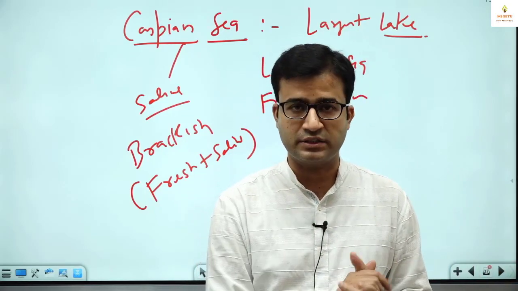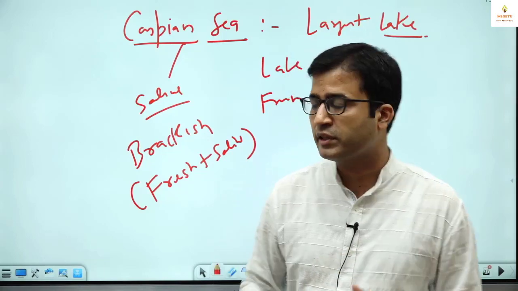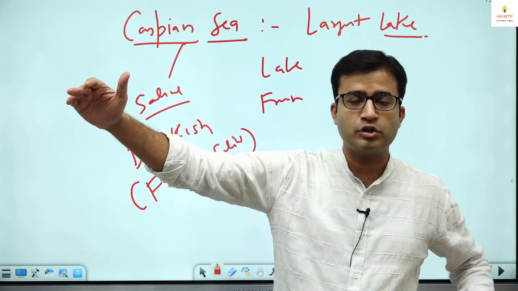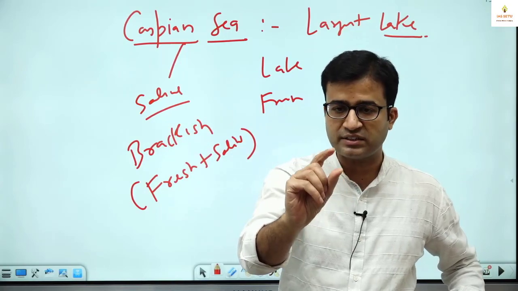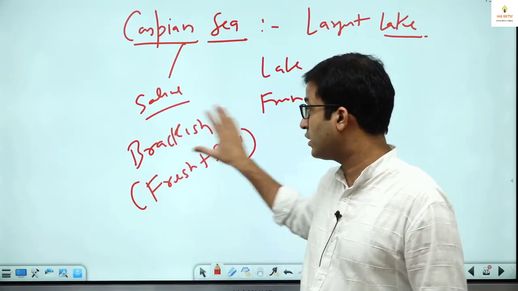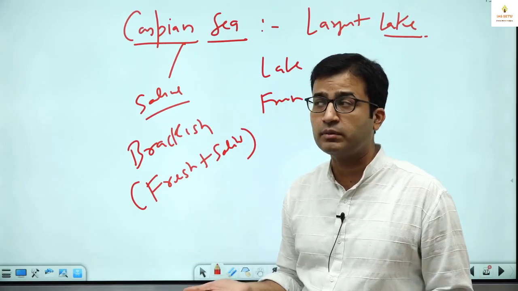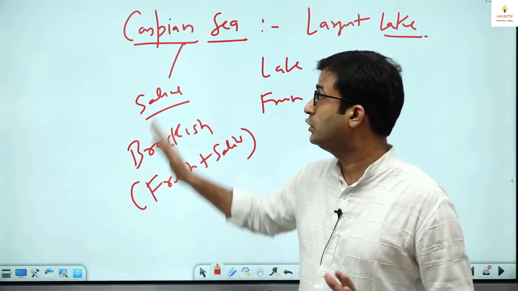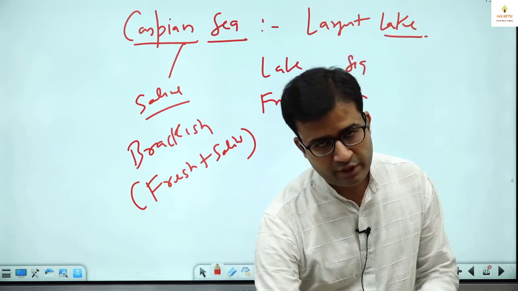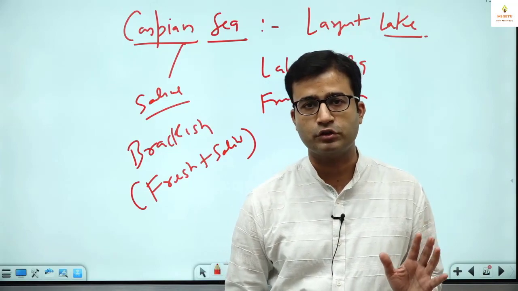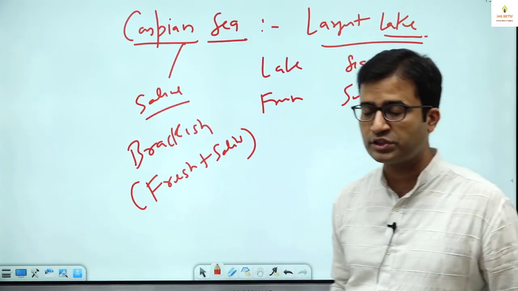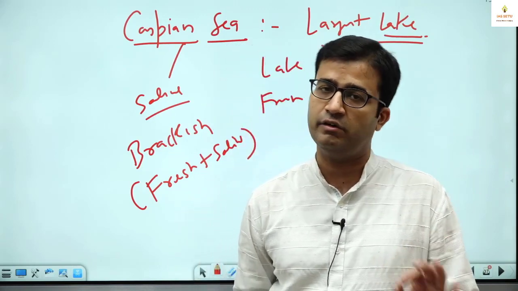Even you can see Aral Sea. Okay, some people give logic because of the size. It is very large in size, that's why we call it a sea. No, it is not because of size. Aral Sea, you can check the size of Aral Sea. It is very small. So size is not the logic. Logic is earlier there was the concept that saline water we have only in sea. So we saw here we have saline water, we started calling it sea. But now we know we have fresh water lakes also. We have saline water lakes also. So it is saline water lake and it is the largest lake in the world. It is not sea, it is lake. Largest lake in the world, Caspian Sea.